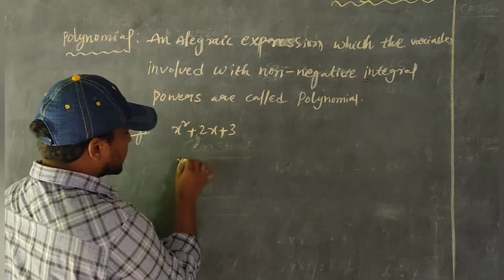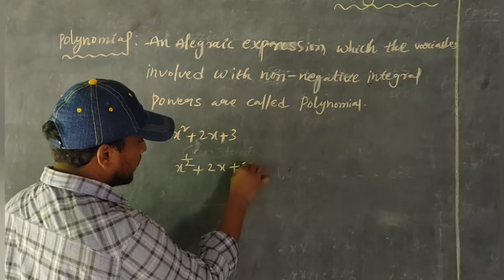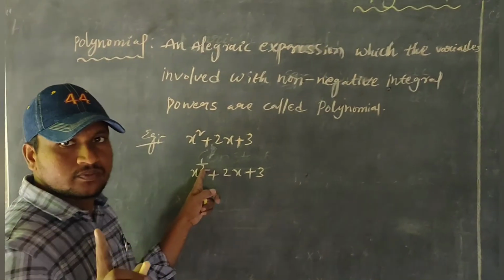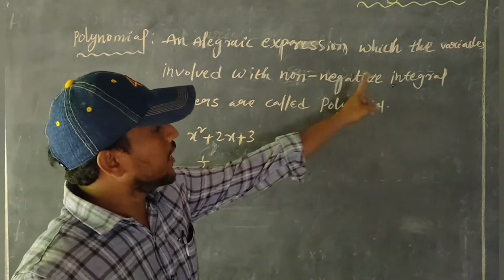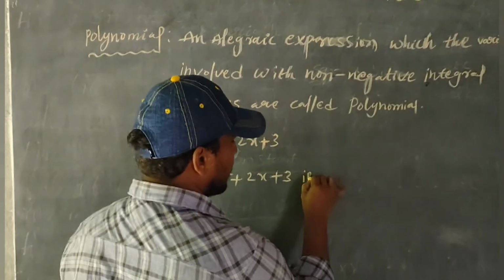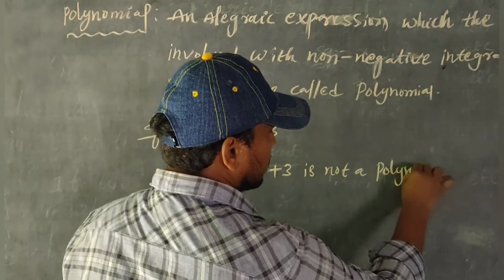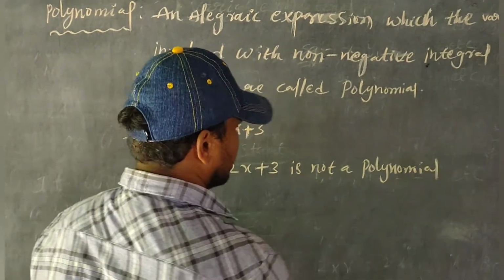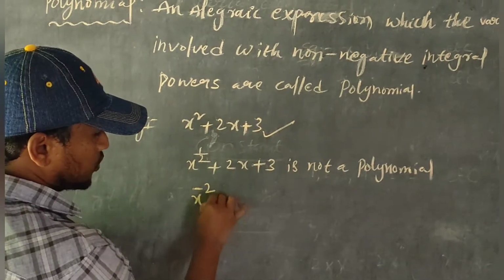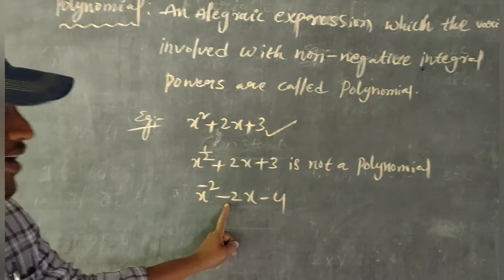For suppose x power of 1 by 2 plus 2x plus 3, we need non-negative integral powers only, so here 1 by 2 is not a polynomial. x power of minus 2 minus 2x minus 4, is it a polynomial or not?